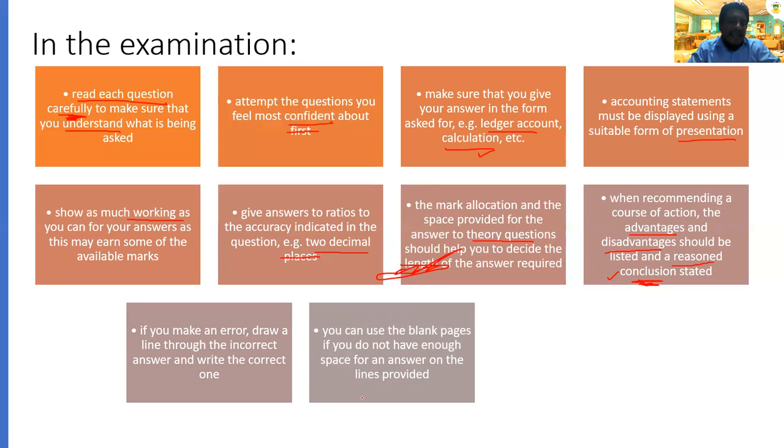Please do that. And please do the correction first before you cut the wrong answer. Don't cut first. You already did the table, you know the table has the answer. Don't cut first, do the correction. After you do the correction and come back, cut the wrong answer. Because sometimes while you're cutting the wrong answer and then doing the correct answer, time is up. So for both you don't get any marks. So don't cut the wrong answer before you do the correction.